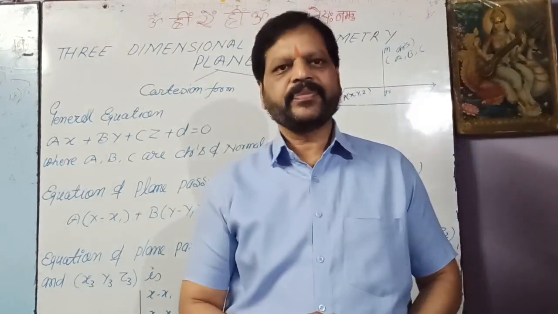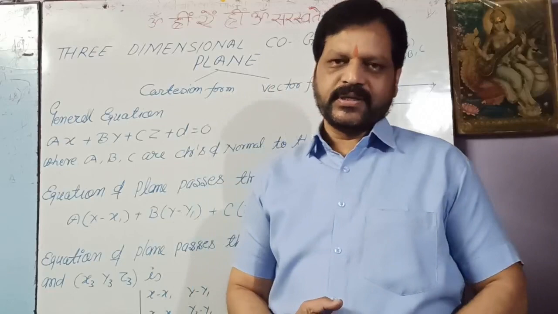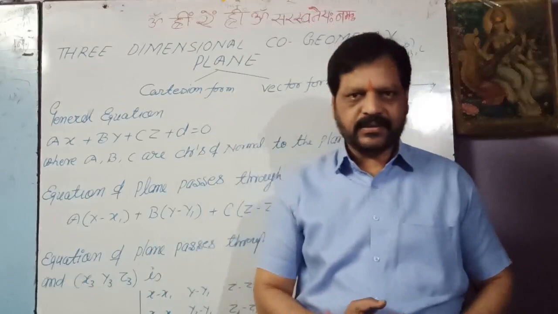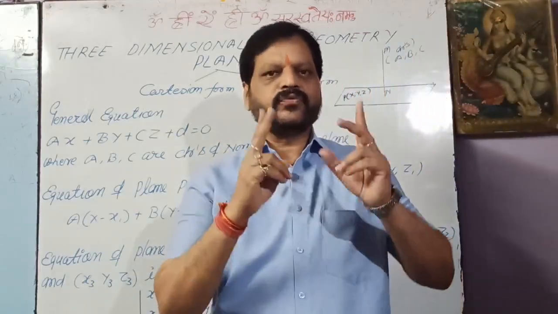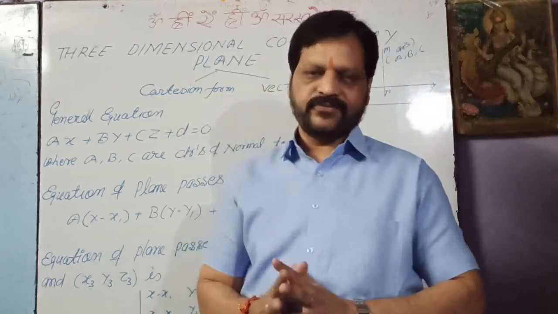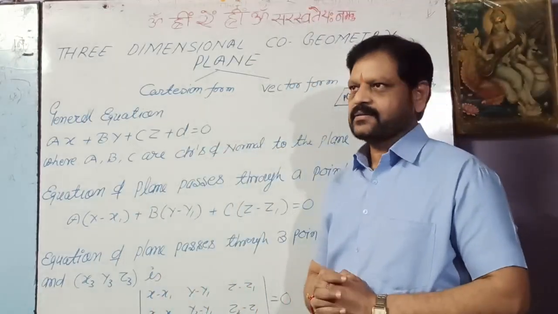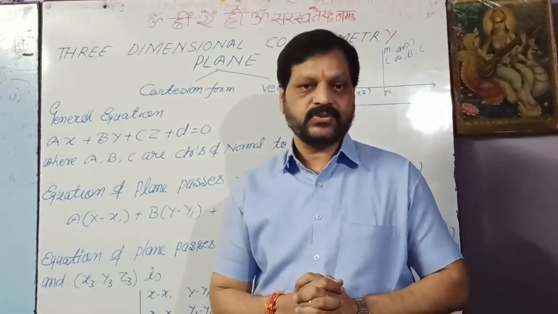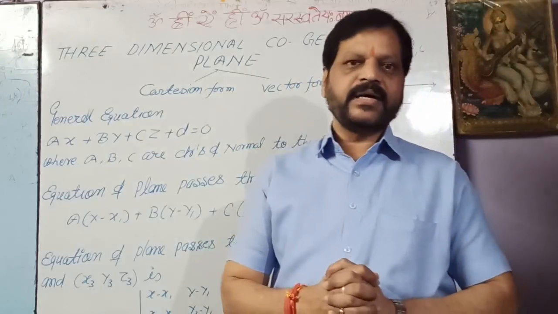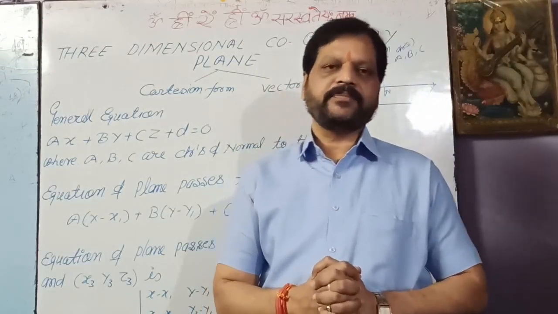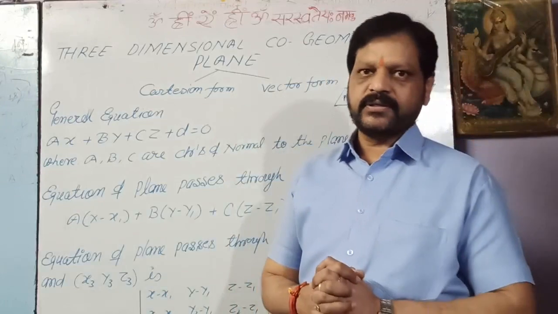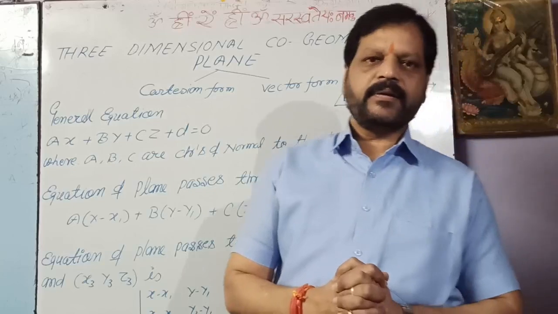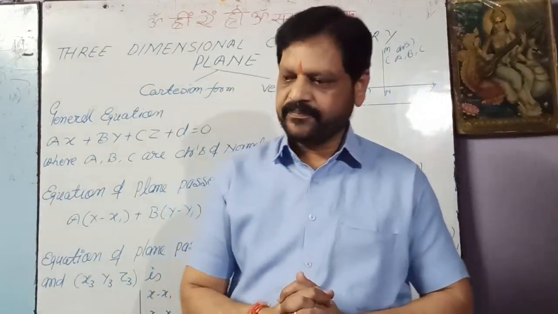And now, today, we are going to study the plane and straight line. Students, plane and straight line, we will study in two forms, Cartesian form and vector form. We have seen the weightage of this topic is 11 marks, and it is so important. 1 mark, 2 marks, 3 marks and 4 marks, all types of questions will be there in the question paper of the board examination. So firstly, we are looking at the plane in the Cartesian form.